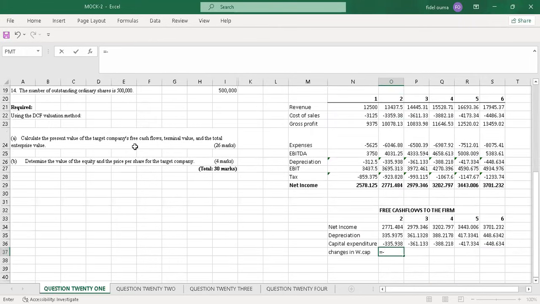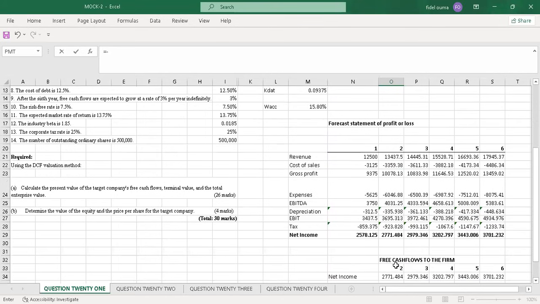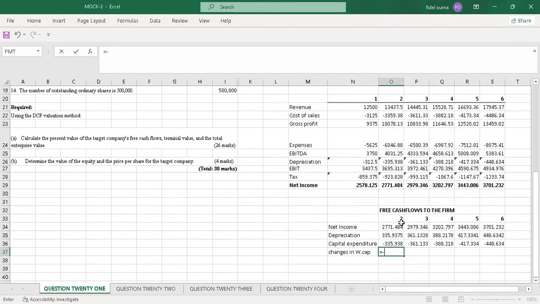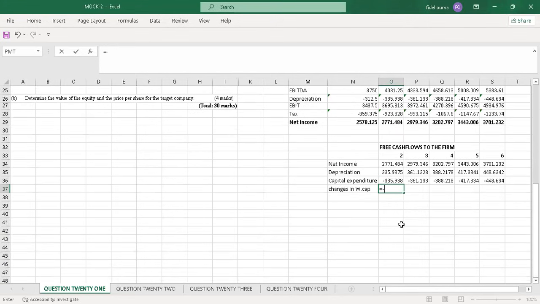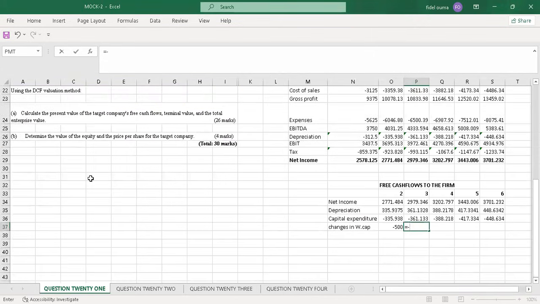So I'll start with the first year. It's 500,000, because these values are in thousands already. So I'll put 500. The next one also will be equal to negative 600. Enter.